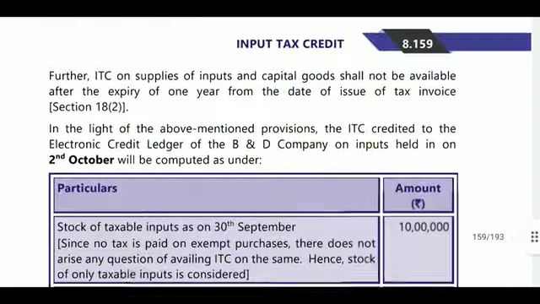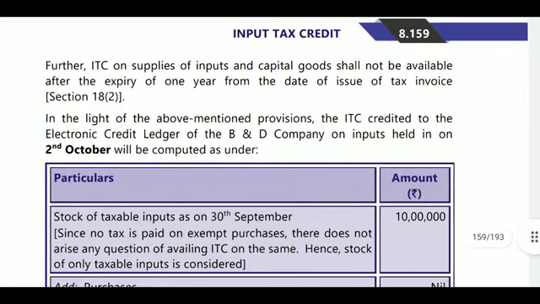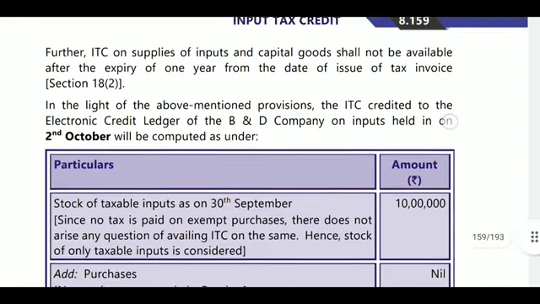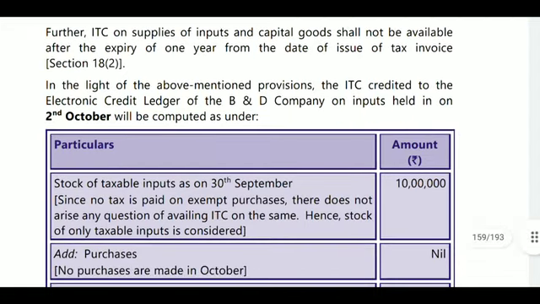Next, further, ITC on supplies of inputs and capital goods shall not be available after the expiry of 1 year from the date of issue of the tax invoice. If 1 year from the tax invoice has lapsed, the ITC is not available. In the light of the above-mentioned provisions, the ITC credited to the electronic credit ledger of B and D company on inputs held on 2nd October will be computed as under.